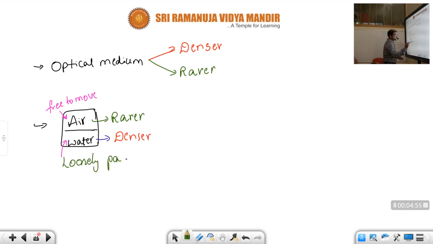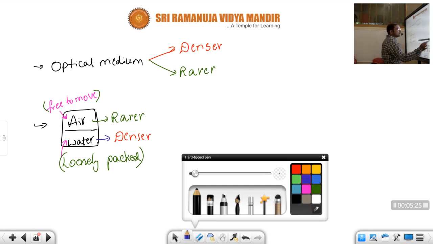Here I am not discussing the number of particles present in air and water. I am discussing if we consider a particular area, in that area the number of particles will be more for water and the number of molecules will be less for air. So that's the reason in air the speed of the light will be more, children.